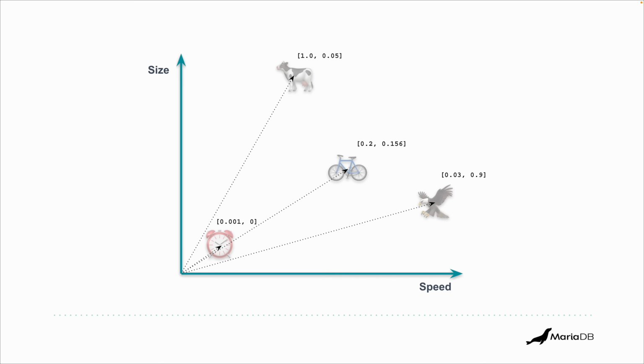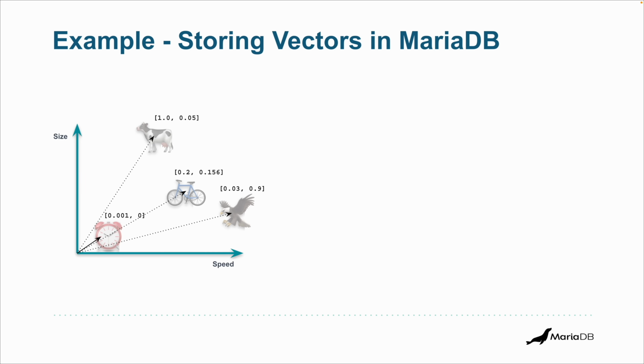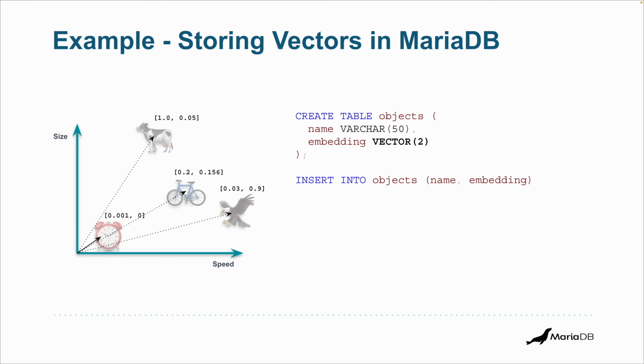Now we want to store these in our database, so let's do that. We first need to create a table. We're going to call it objects. We store the name, and then we store the embedding or the vector. So the embedding is of type VECTOR, and in parentheses, you specify the number of dimensions. We have 2 dimensions only. We can say INSERT INTO objects (name, embedding), and we insert the values.